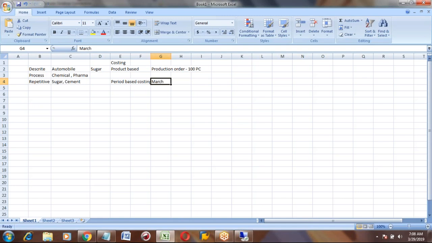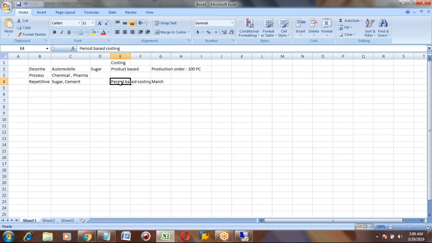It won't tell you order wise or product wise. It will tell you the product cost in this period, that's all. So if an industry like sugar wants order wise costing, they will take discrete. If they don't want order wise cost, only period based, they will take repetitive manufacturing.